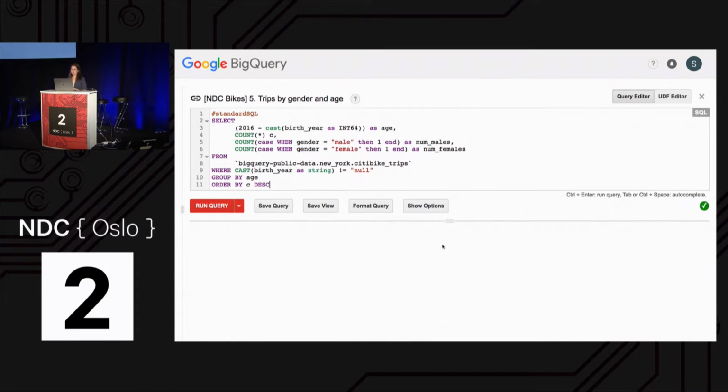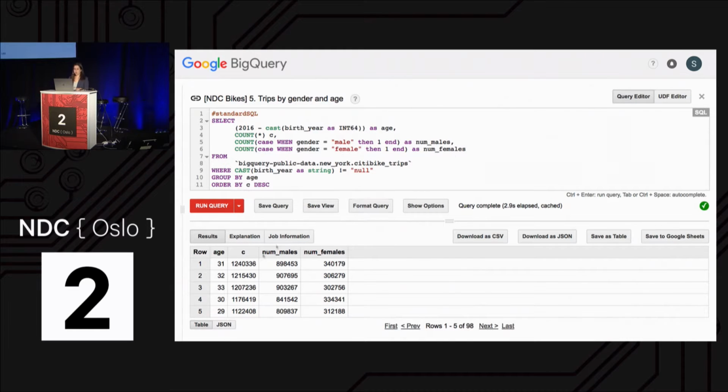And going to my next query, I wanted to look at the gender and age data that we got from City Bike and see what the most common ages of people using the bike were. And we can see here that 31 is the most common age. There have been about 1.2 million trips taken by 31-year-olds. And we can see that men are using the bike significantly more than women in New York.